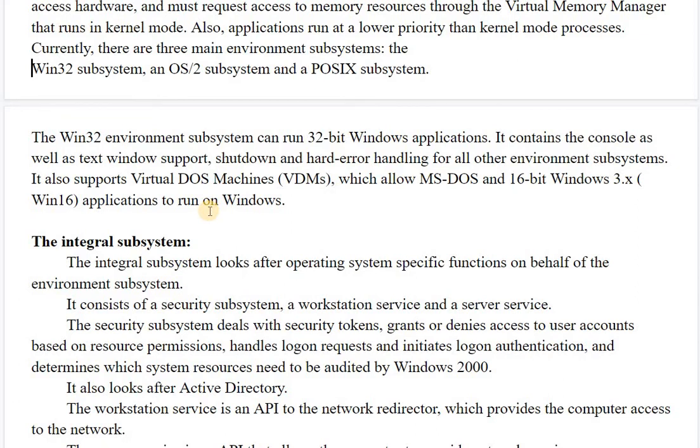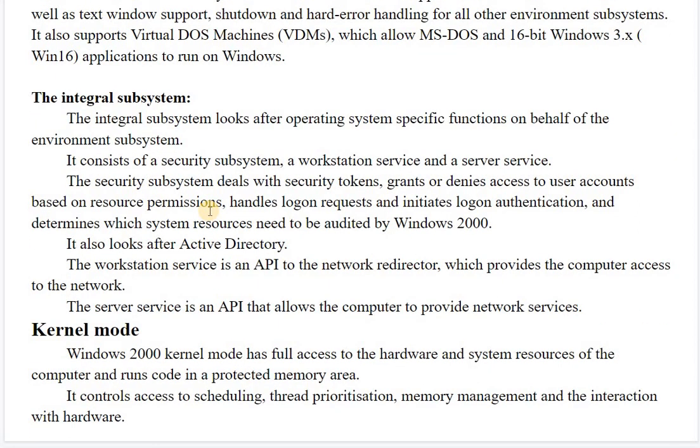which allows MS-DOS and 16-bit Windows 3.x applications to run on Windows. The integral subsystem looks after the operating system specific functions on behalf of the environmental subsystem, and it consists of a security subsystem, workstation services, and server services. So these two types of services are included in the integral subsystem.